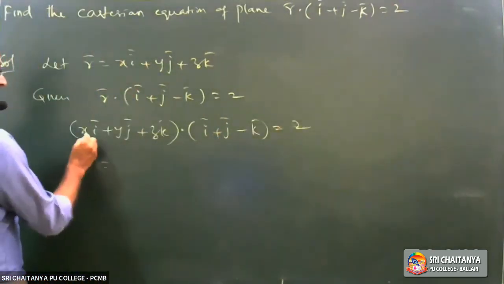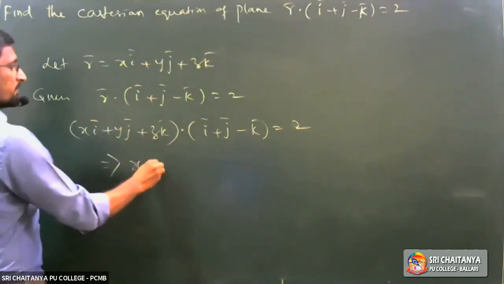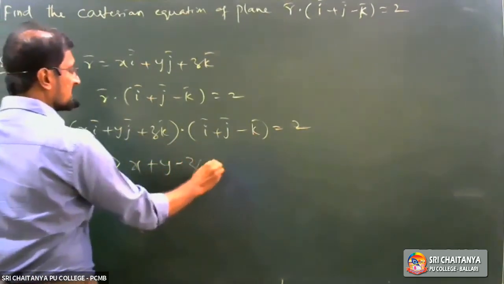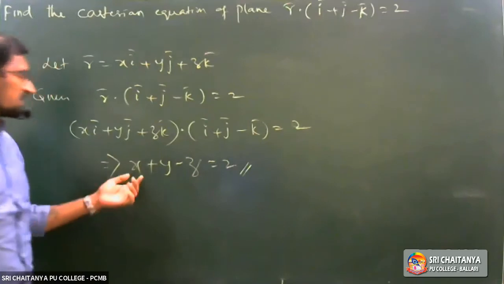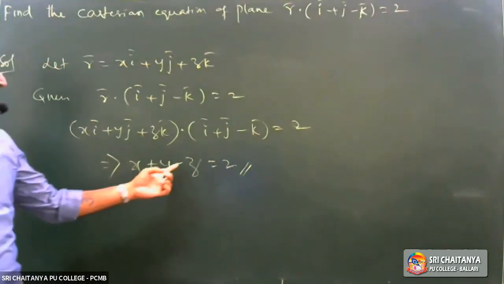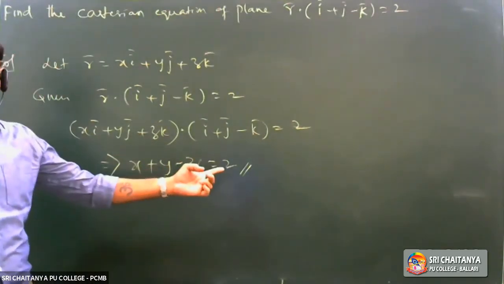Now it equals x plus y minus z equals 2. This is in the form Lx plus My plus Nz equals D.